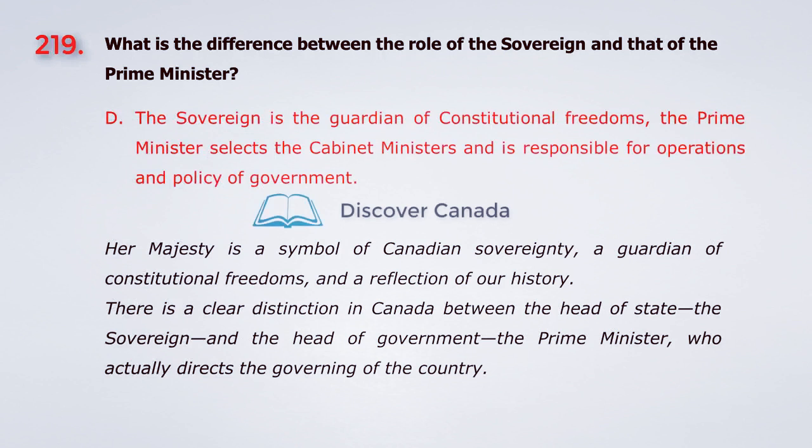The answer is D. The sovereign is the guardian of constitutional freedoms, the Prime Minister selects the cabinet ministers and is responsible for operations and policy of government.